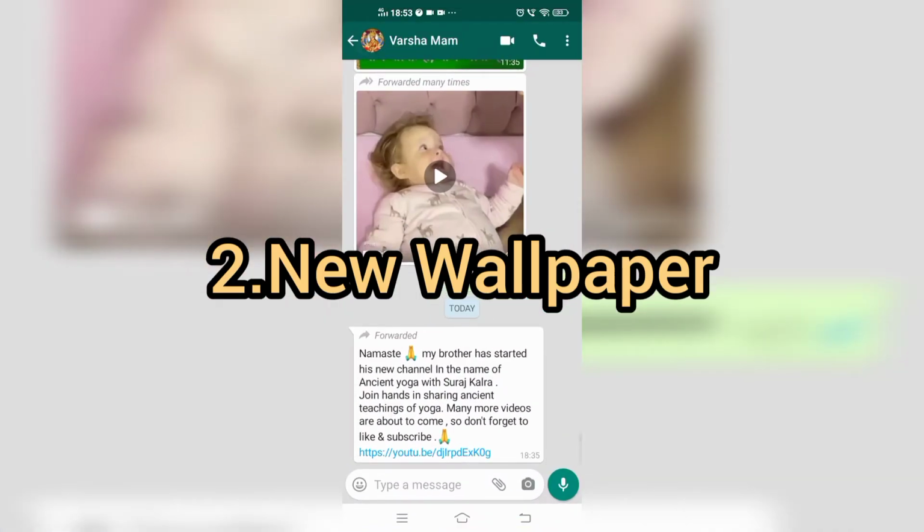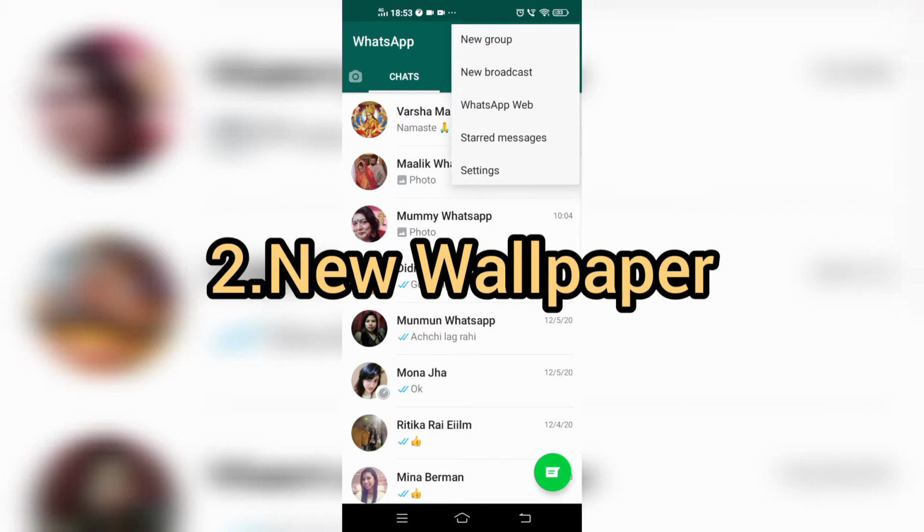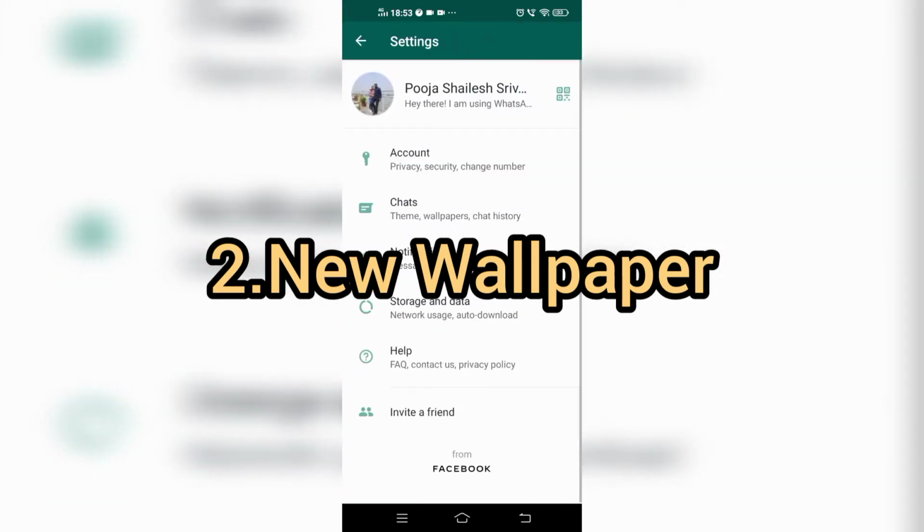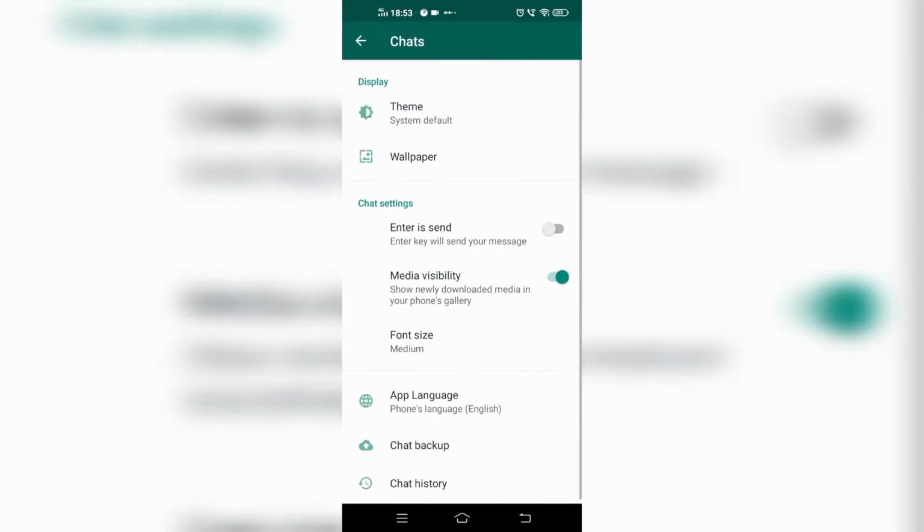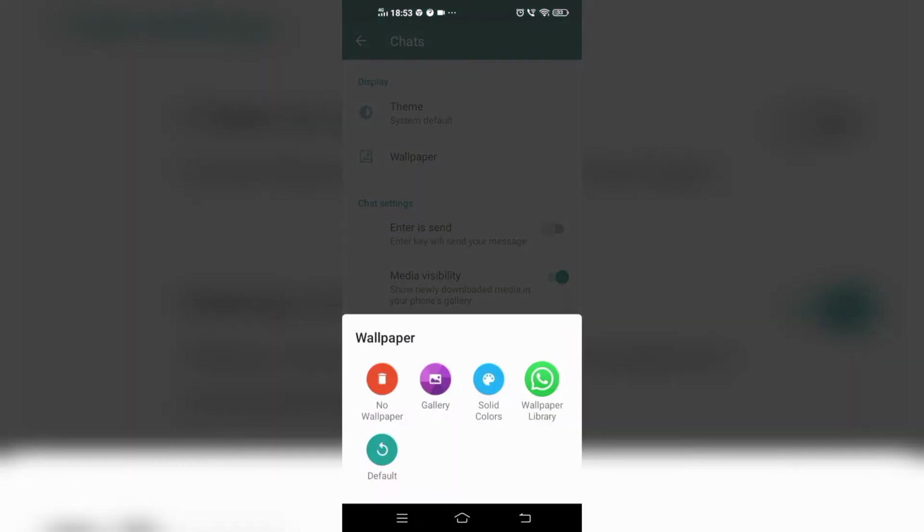Now coming to the second feature, which is wallpaper. You can change the wallpaper of any chat or of the whole of WhatsApp. In this, what you have to do is just go to settings, and after that chats, and after that click on wallpaper. Here you can see the various options like no wallpaper, gallery, solid colors, WhatsApp and default.